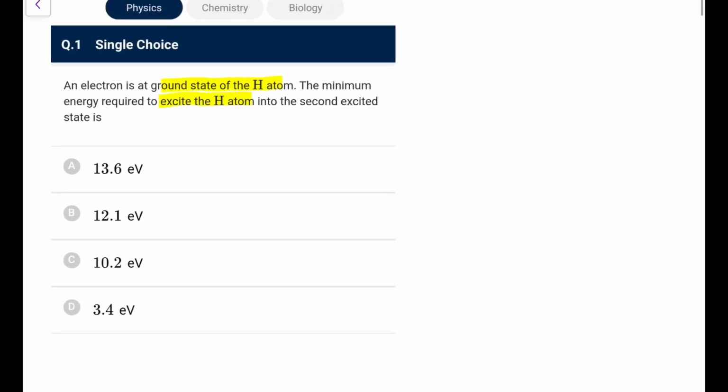So let's begin. An electron is at the ground state of the hydrogen atom. What is the minimum energy required to excite this atom into the second excited state? Second excited state means n equal to 3. So for 1, 2, 3, you can directly say one energy is minus 13.6 and the other is minus 1.5. So the difference you know is 12.1 eV. So directly you can go for the minimum energy required as 12.1 eV.